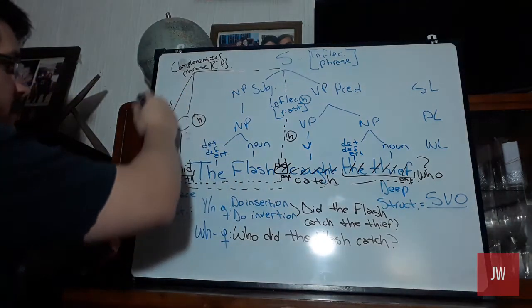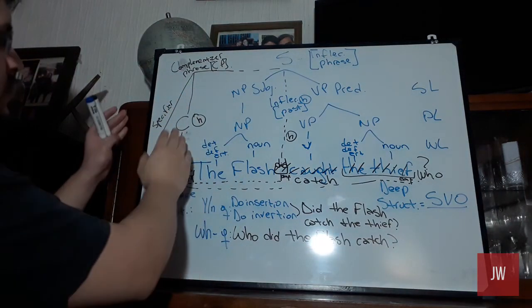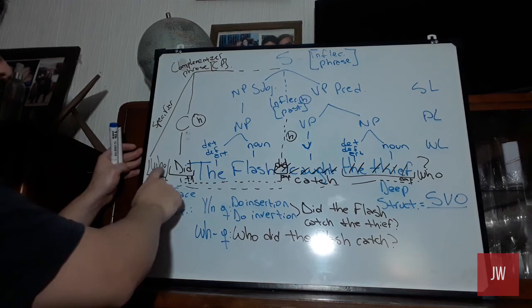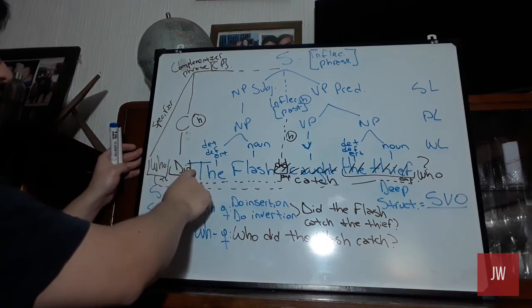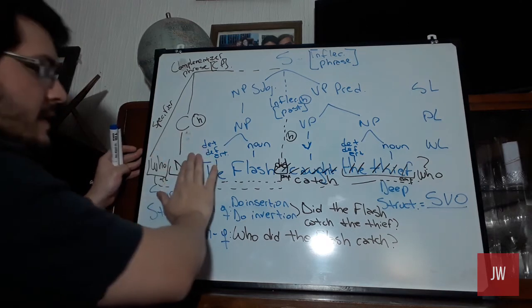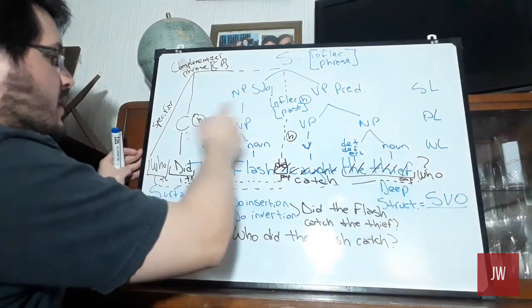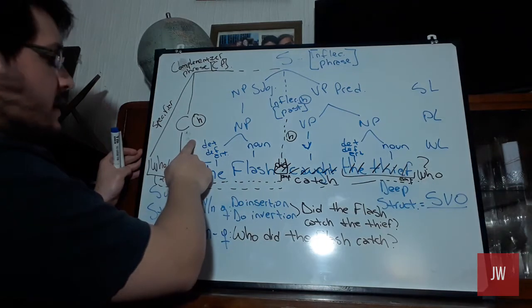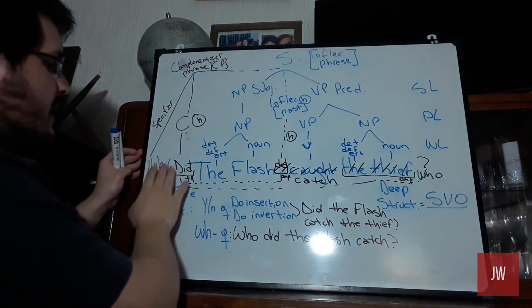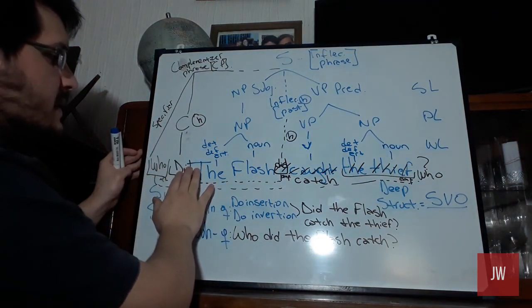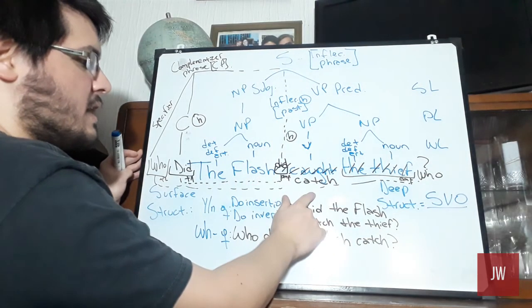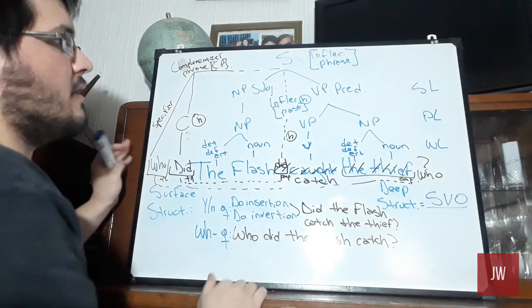So who is the specifier of the complementizer? Did. And the rest of the sentence will be the complement of the head. Okay? So we have who, the specifier, the complementizer, the head, and the flash catch, the complement of the sentence.